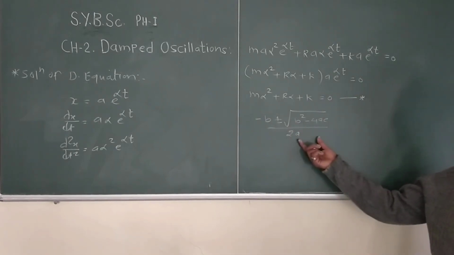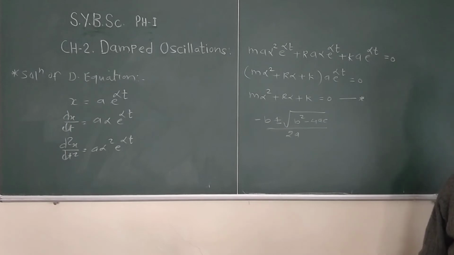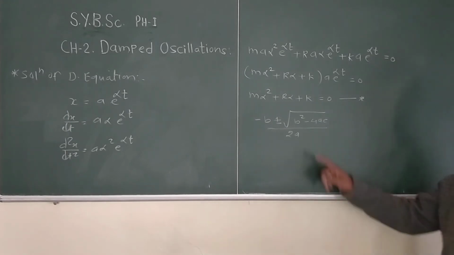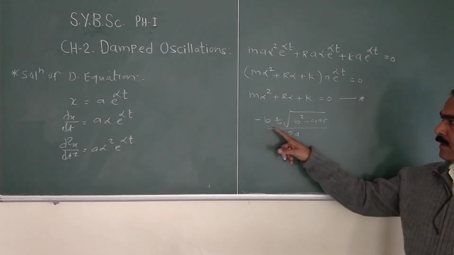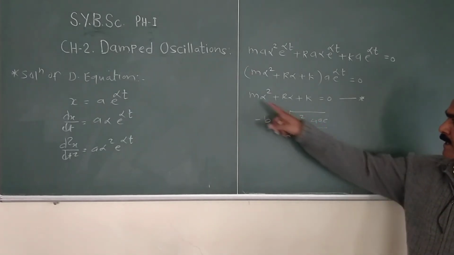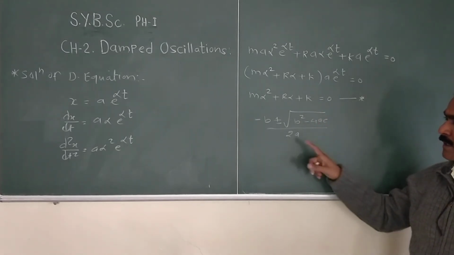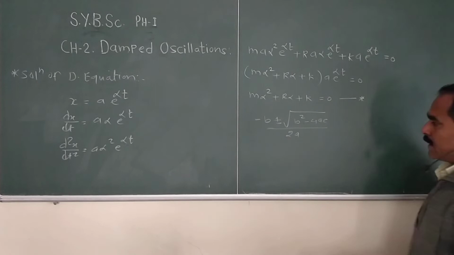So using this formula, we write the value of alpha, that is alpha 1 and alpha 2. Here b is r, a is m, c is k.